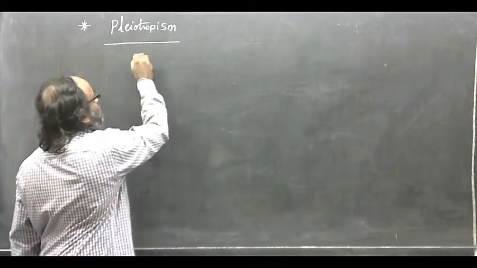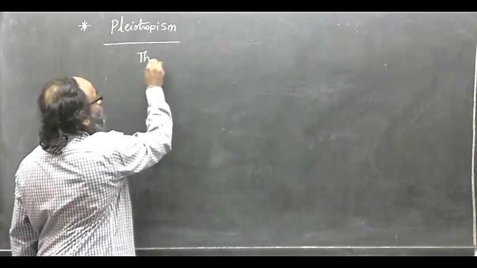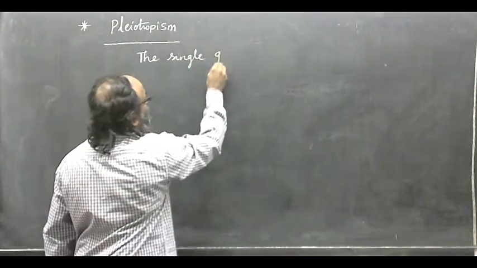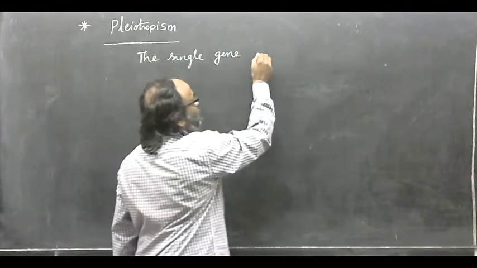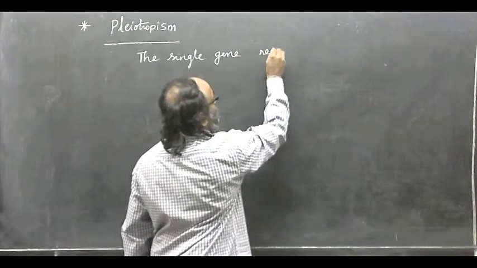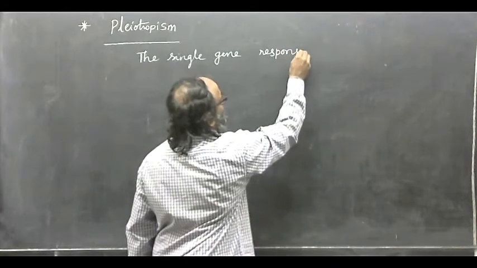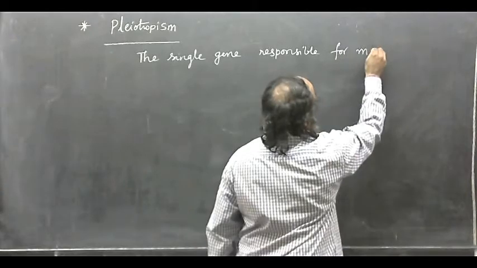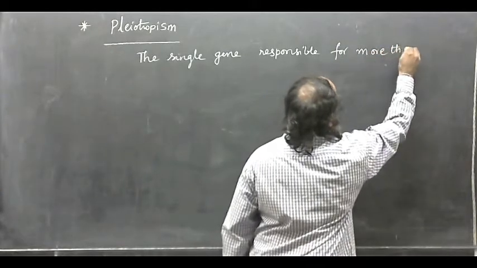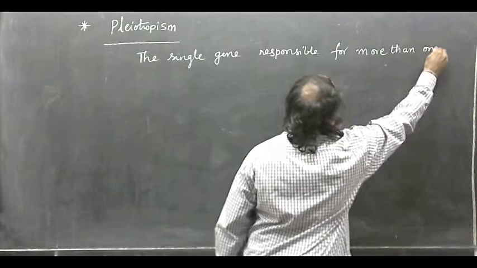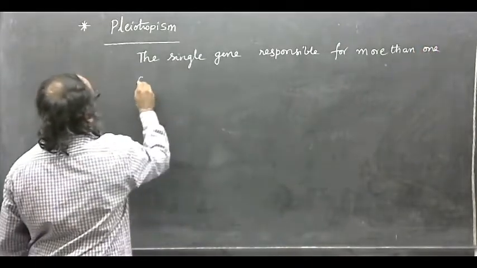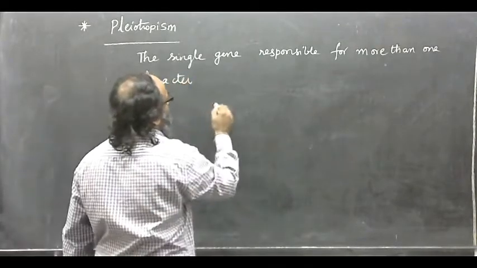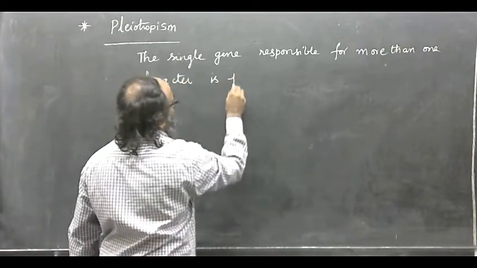That is pleiotropism: a single gene responsible for more than one character.